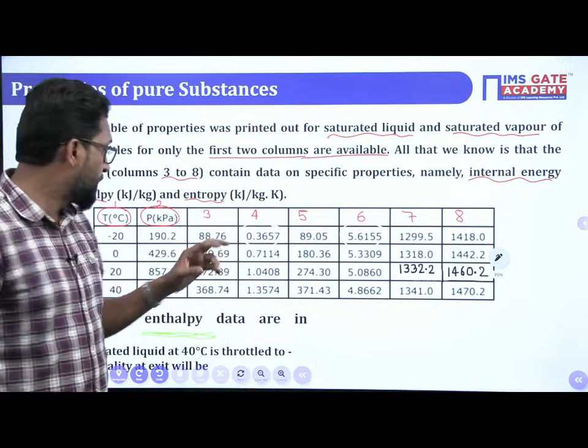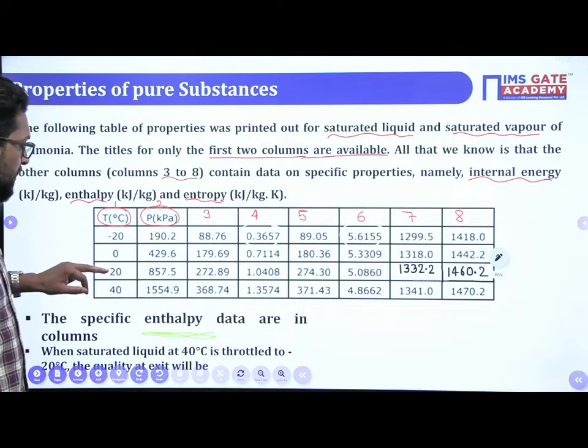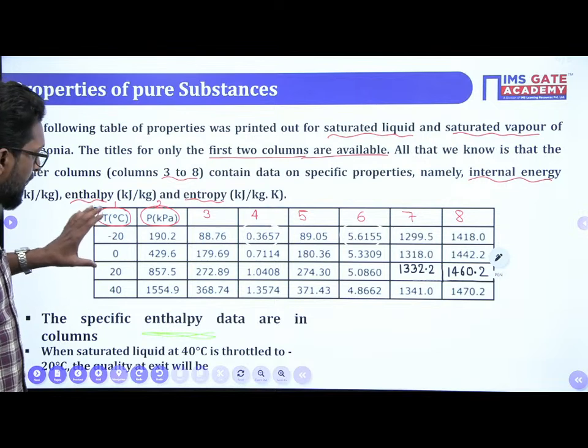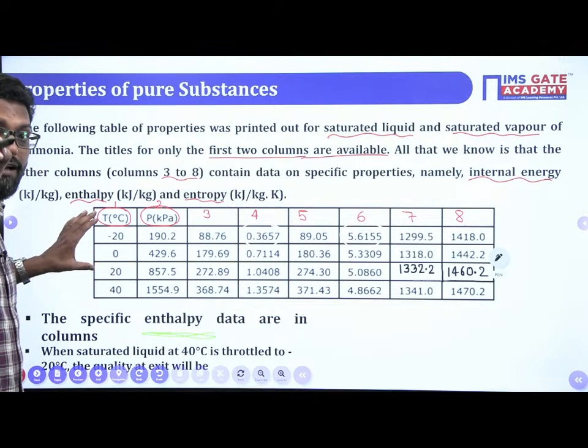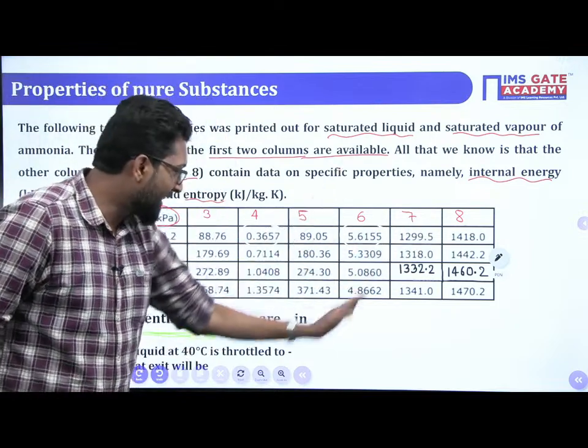Why? Because entropy is divided by temperature. See, this is the temperature and it is plus 273. So this is 273 plus 273 plus 273, so these are very high quantities. If this quantity is divided into any energy quantity, obviously the result is very small. So you select the minimum column.